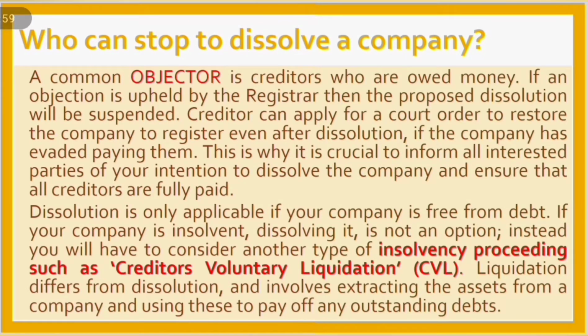Who can stop a company from being dissolved? A common objector is creditors who are owed money. If an objection is upheld by the registrar, then the proposed dissolution will be suspended. A creditor can apply for a court order to restore the company to the register even after dissolution if the company has evaded paying them.